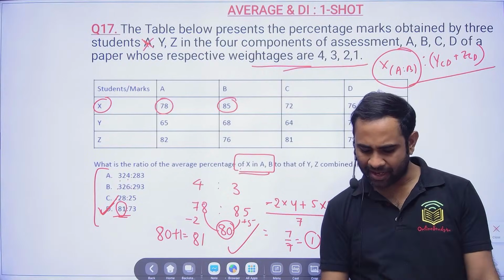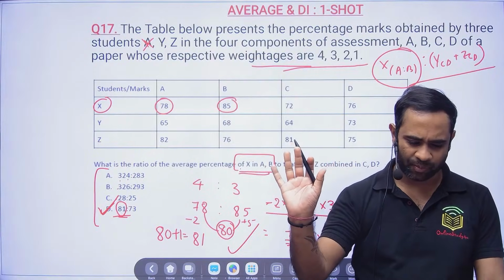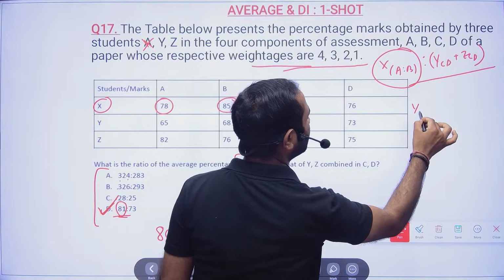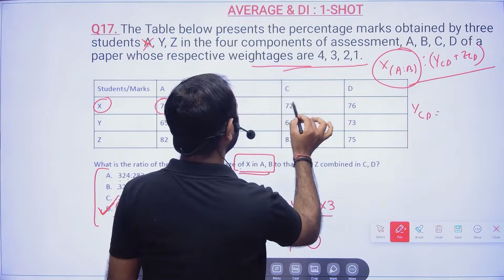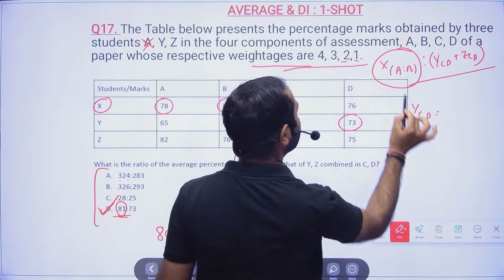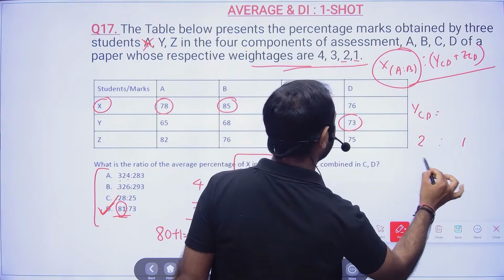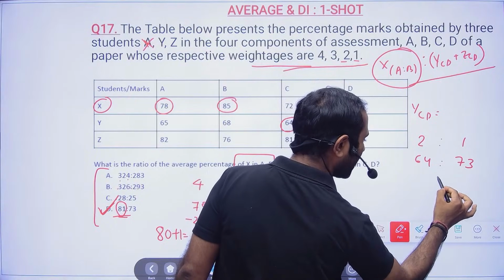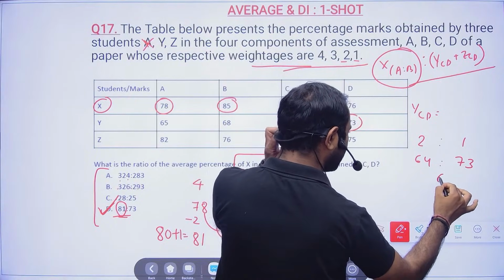The second part is unnecessary, it will be time consuming. But the second part is the same thing you have to do. See, Y of CD, how will you calculate? C and D weightage is 2:1. So it will simply be time consuming. Now here you take a value, let's take 65.